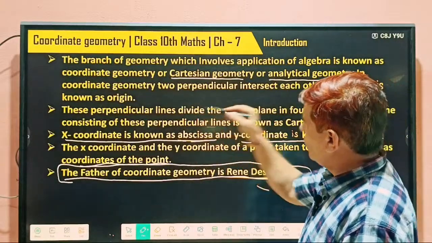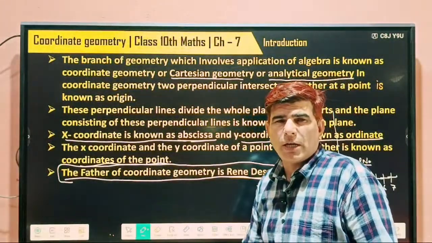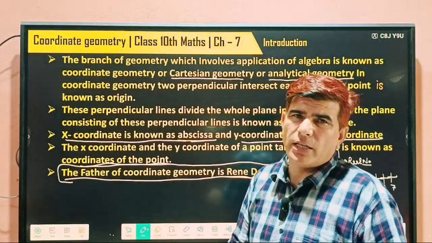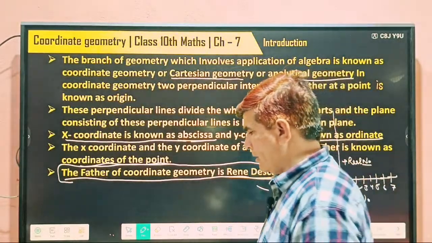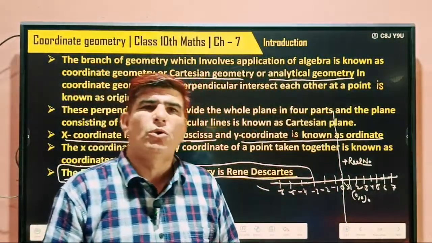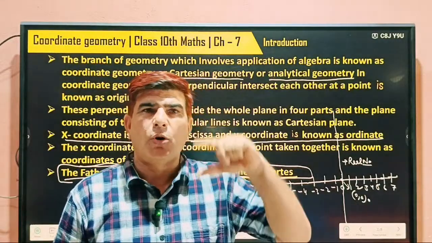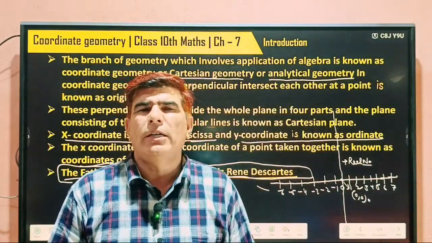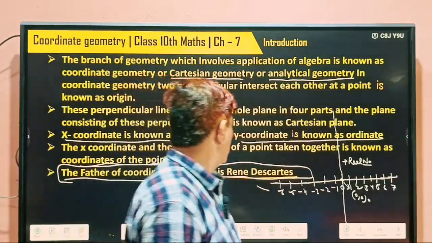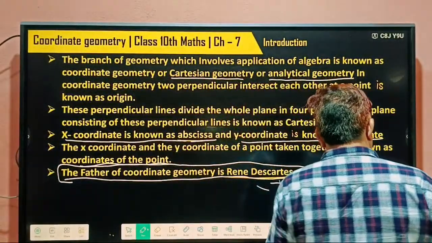And where these perpendicular lines intersect each other, that point's name is origin. And the coordinates of both x and y are 0 at where? Origin. So I told you all these things. The father of this I told you.